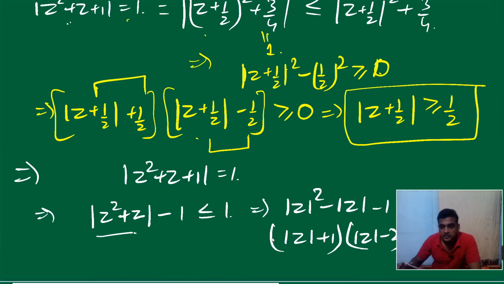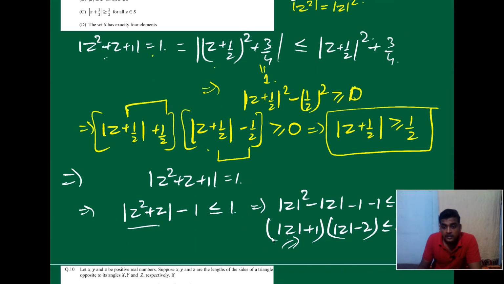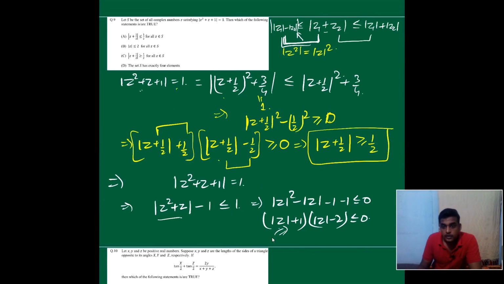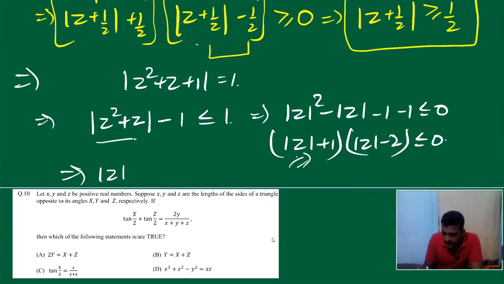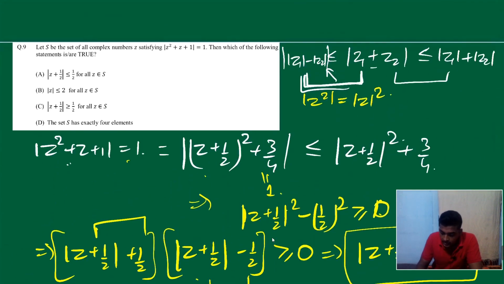Now |z| + 1 is always positive, so it can be erased. Now everyone, can we say from here that |z| is less than or equal to 2, because |z| + 1 is always positive, right? So what is our final answer? This one and this one. So we can say that our answer is nothing but B and C. Great. Okay, let's move ahead.